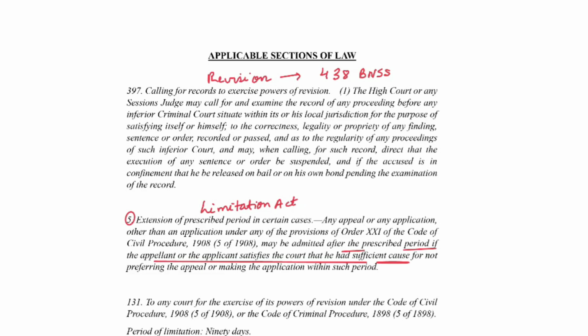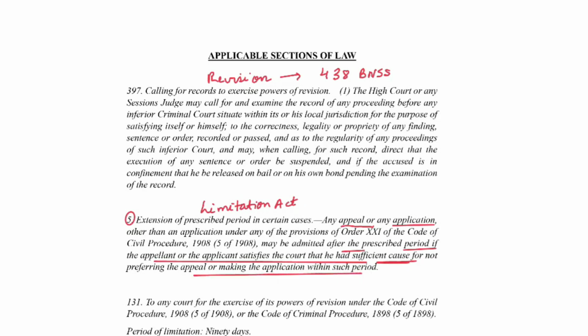So if any appeal or any application for which there is a prescribed time could not be filed in that prescribed time, what can the court do? The court can allow that person to file the particular appeal or application even after the prescribed time if sufficient cause for not preferring the appeal or making the application within such period is shown.